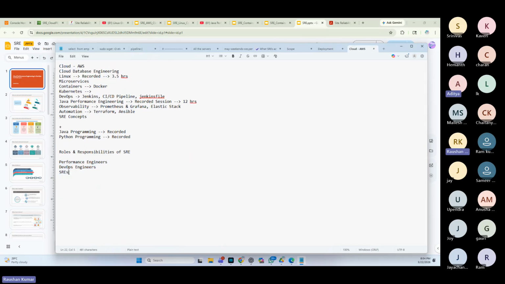Briefly, performance engineering is to increase the scalability and reliability of the system. DevOps engineering is to provide Azure services or any cloud services. And SRE is like an intermediate between the developer ops, and he's looking after the production. Production part is clear. Okay, yes.